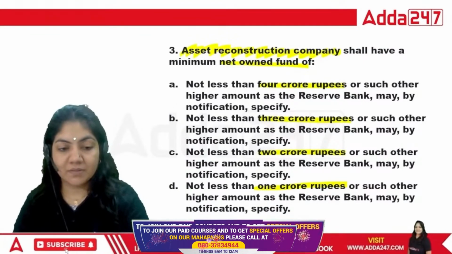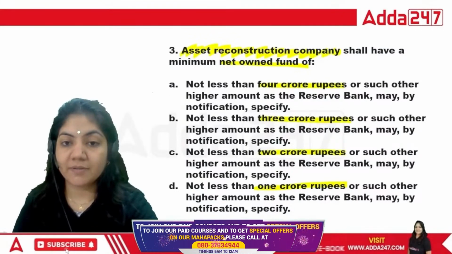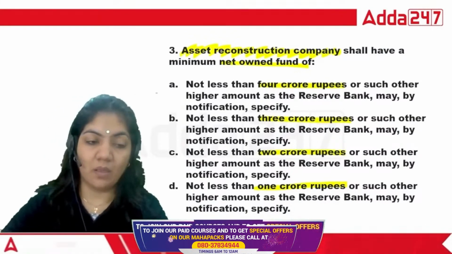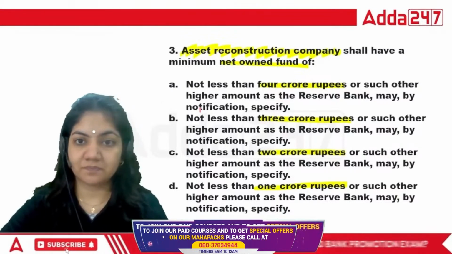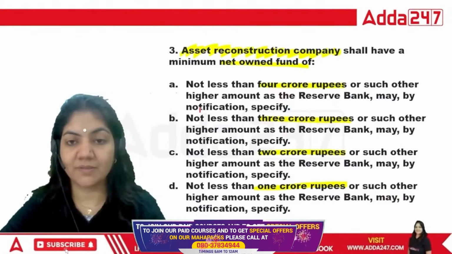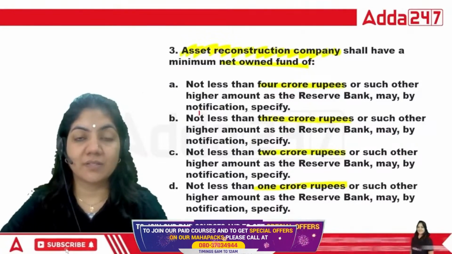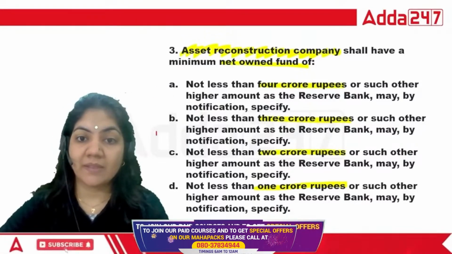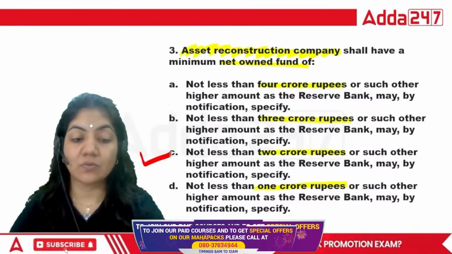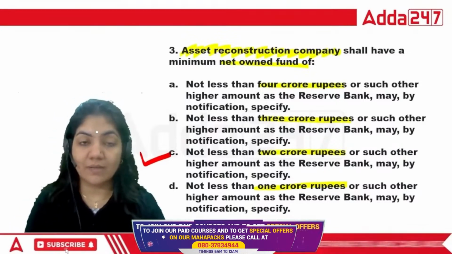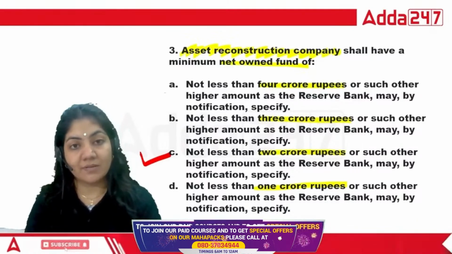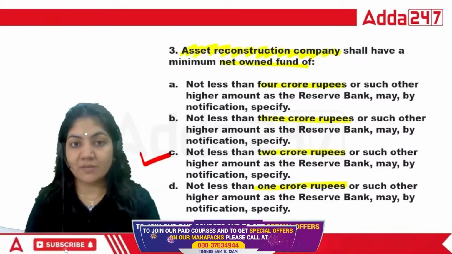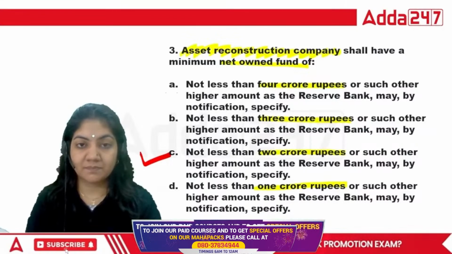So we have just learned this point: if any ARC company is going to be made, first of all it has to be registered with the Reserve Bank of India, and the net owned fund will be 2 crore. This is the law that they have to follow. So C will be the right answer here. Done?